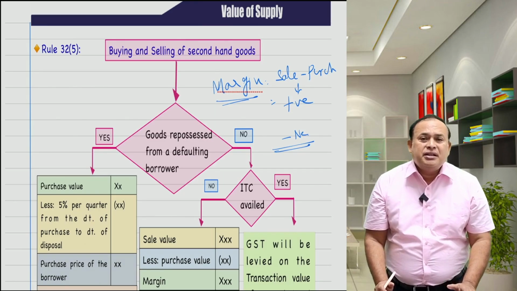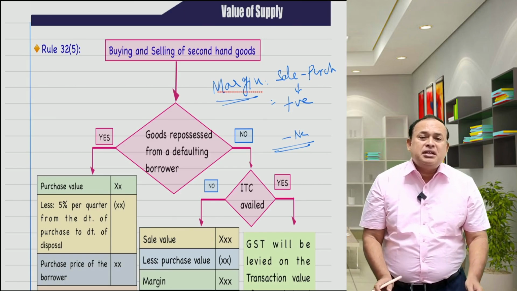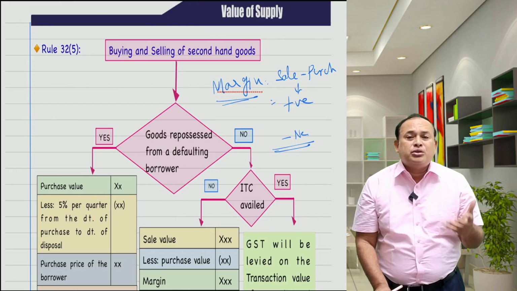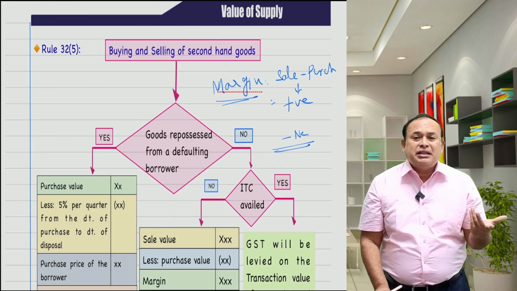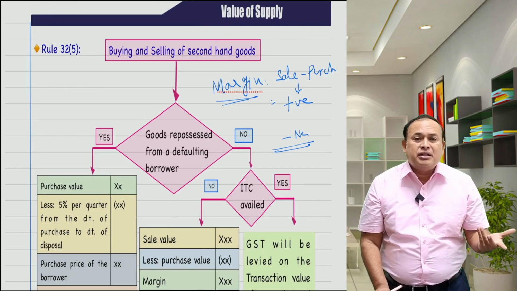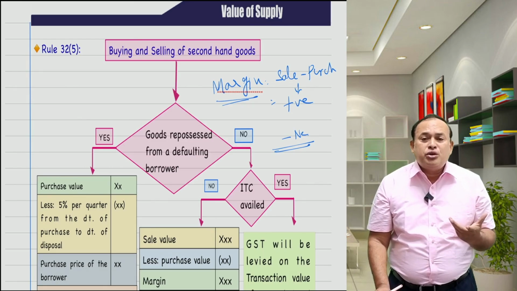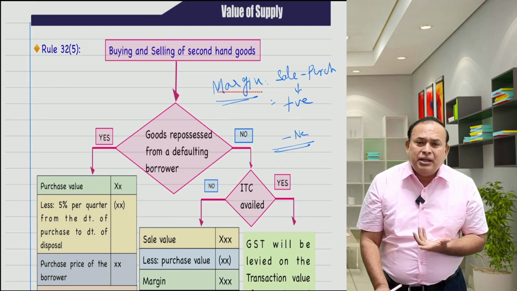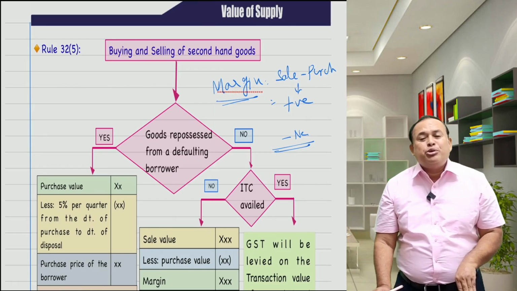At the same time, some of my purchases do not qualify for input tax credit, since I am buying the goods from an individual who is basically an unregistered person, so there is no GST liability at all. In that case, where there is no input tax credit at all, I am not willing to avail the input tax credit.